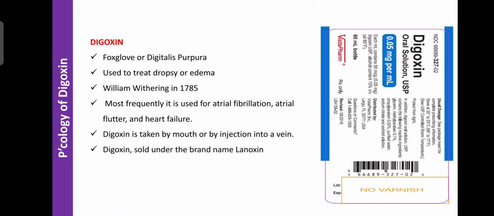Normal heartbeat is around 60 to 80 per minute, but in atrial fibrillation and flutter the rate is 200 to 250 or more. These conditions are also treated with digoxin.